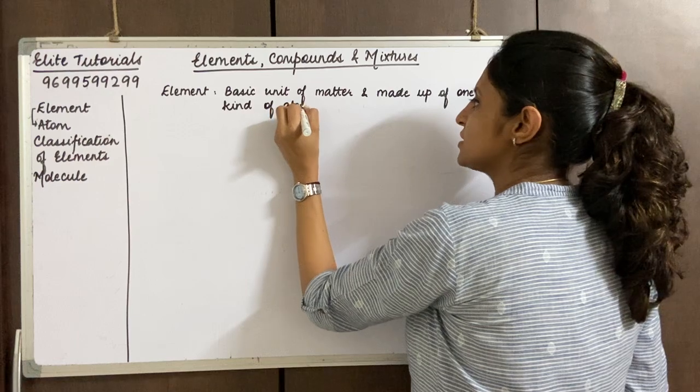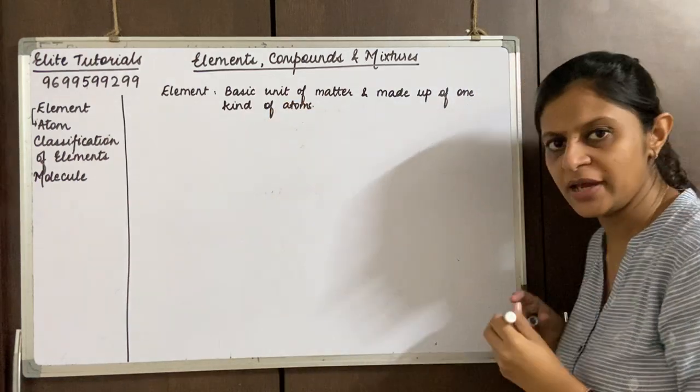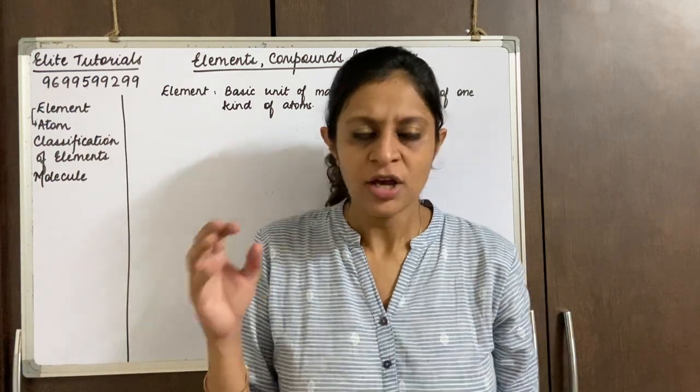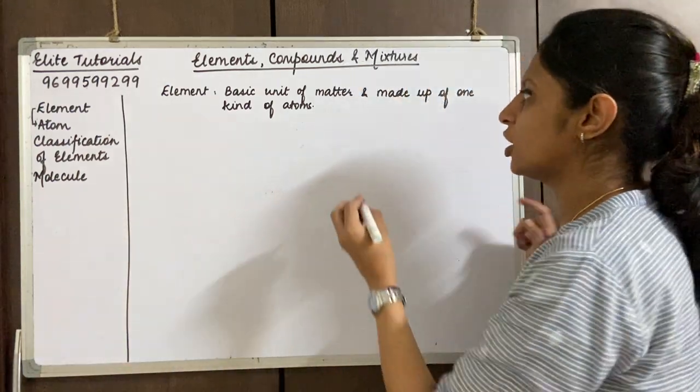So that is your element. Element is the basic thing, it cannot be broken down further. Element is very basic, so it cannot be broken further.